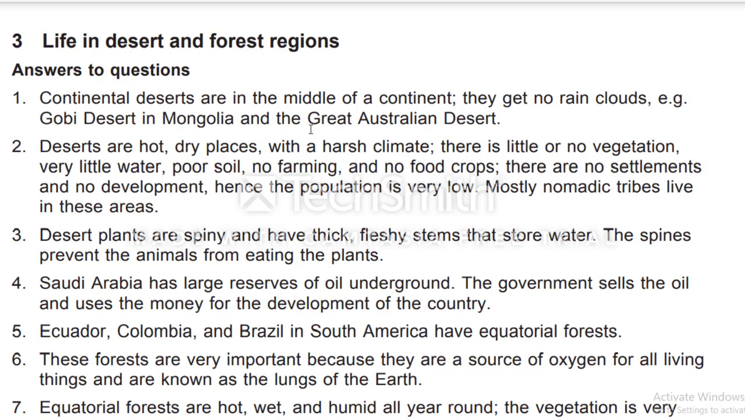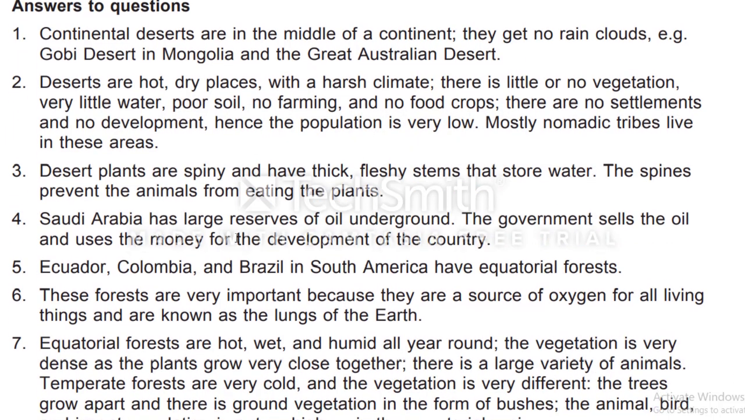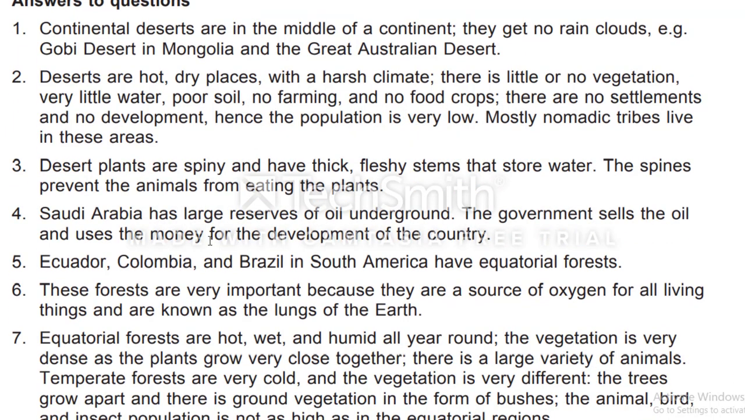Question number 2: Why is the population of desert regions so low? Deserts are hot, dry places with a harsh climate. There is little or no vegetation, very little water, poor soil, no farming and no food crops. There are no settlements and no developments. Hence, the population is very low. Mostly nomadic tribes live in these areas.